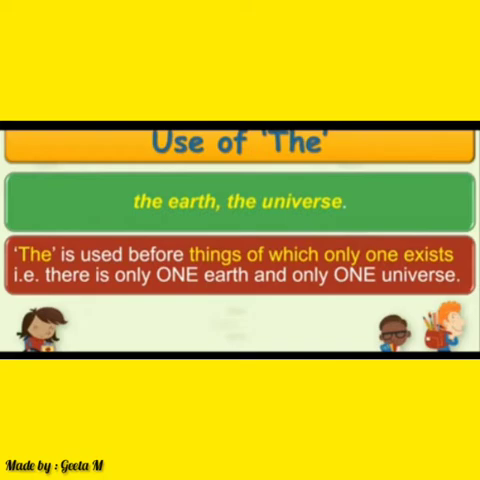So the first rule is the article is used with those things which are only one of their own kind, or you can say the article is used with unique things. As you know, there is one earth, there is one universe, so that's why we can say the earth, the universe, the moon. These nouns are only one of their own kind. That's why we will use the article with these universal things, or you can say these unique things.